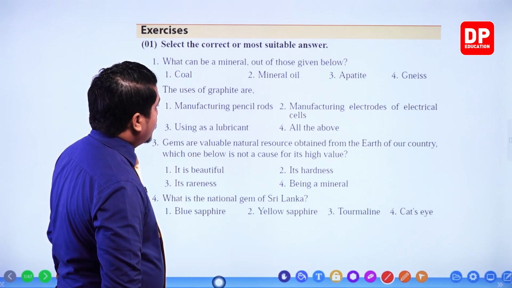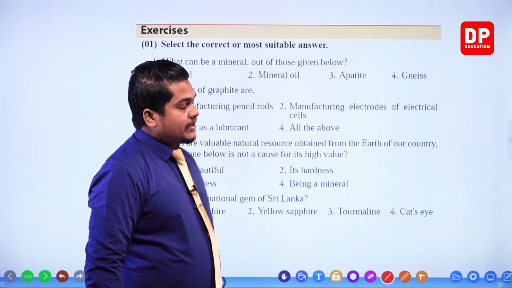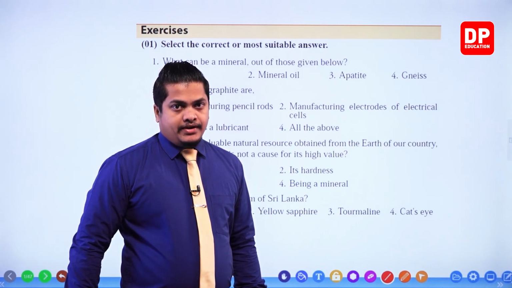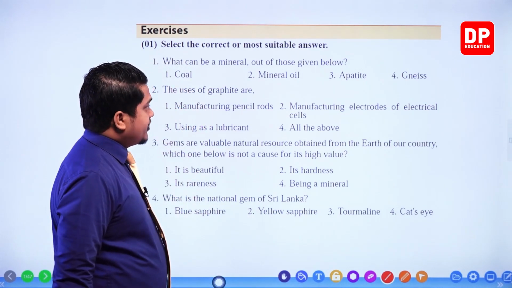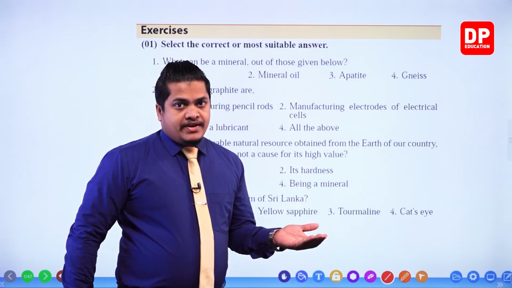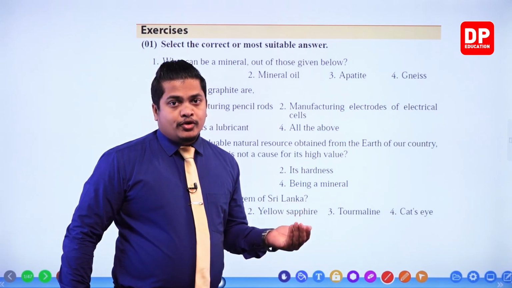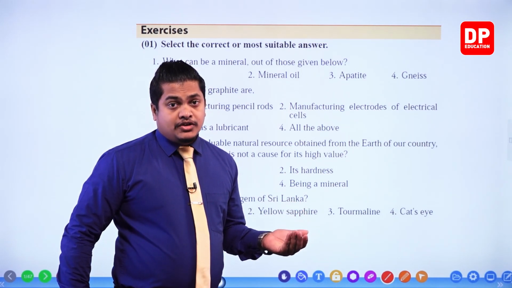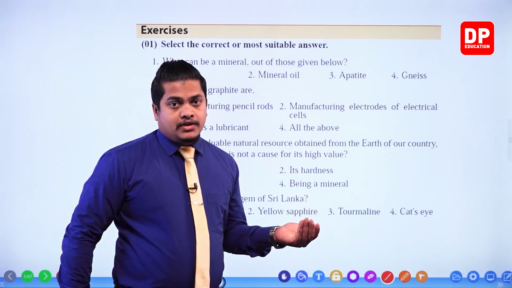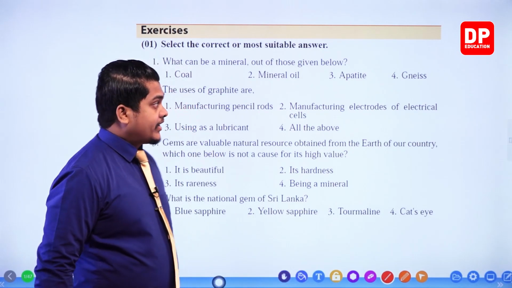You know that a mineral is a substance which is made up of only one kind of component, right? When you take coal, my dear children, coal is made up of plant and animal materials. So it is not going to be a mineral because a large number of components are contained within coal. So we can't consider coal as a mineral. It is incorrect.